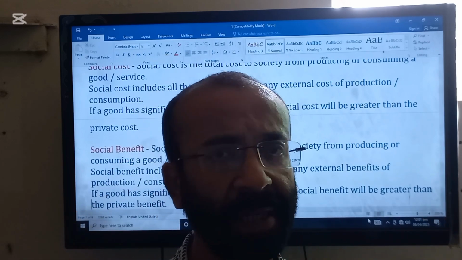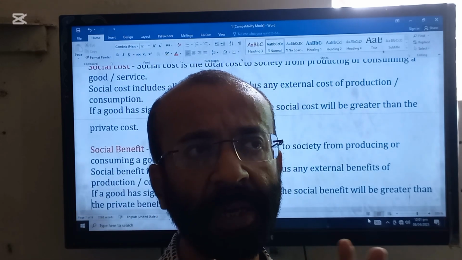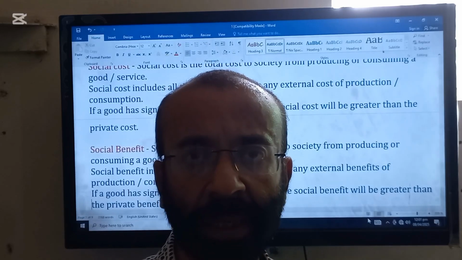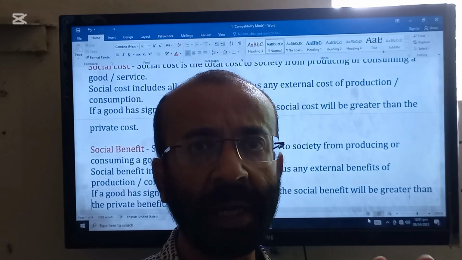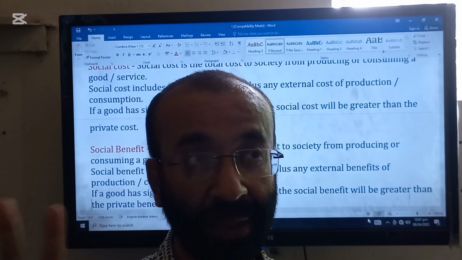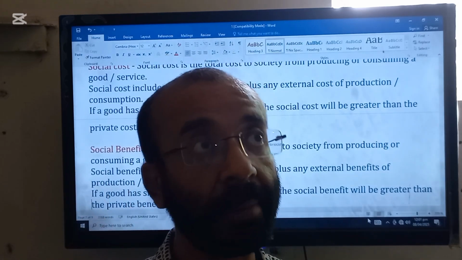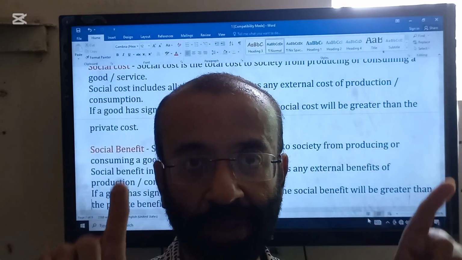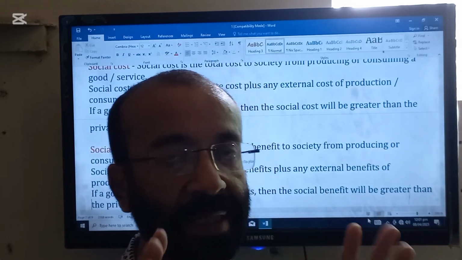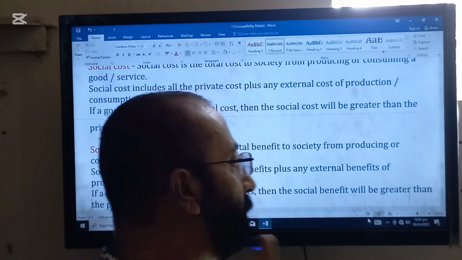Likewise, we have taken an example of gardens. So if there are a lot of gardeners in a country, persons who like gardening, so if there are a lot of gardens in a country, that country will look good like Mediterranean countries. So those as a society will get benefit. This is called social benefit.